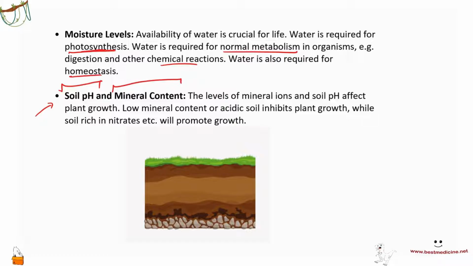pH, of course, affects, because too high or too low pH can denature enzymes, inhibiting plant growth. So the levels of mineral ions and soil pH affect plant growth. Low mineral content or acidic soil inhibits plant growth, while soil rich in nitrates, for example, will promote growth. So soil is very important.